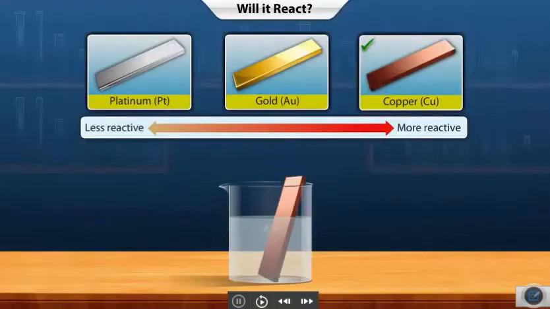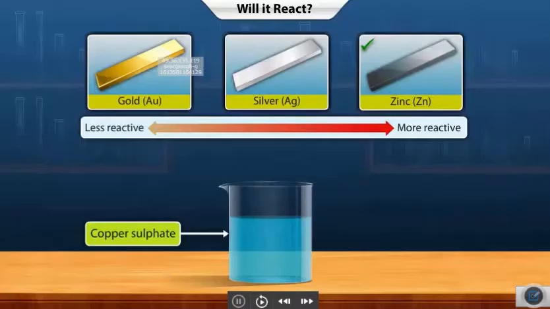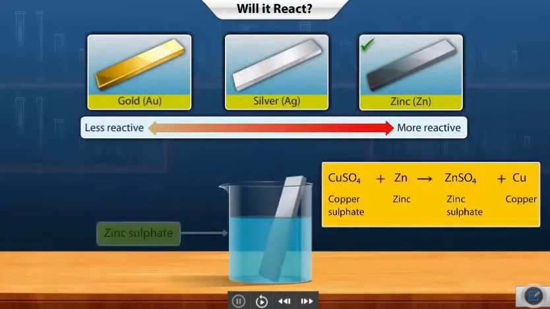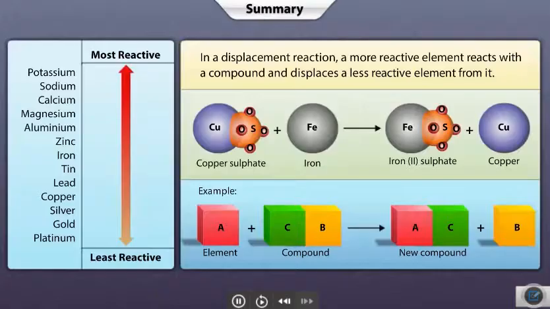Copper, being more reactive, displaces silver. Zinc, being more reactive, displaces copper easily. Let's summarize what we have learned about displacement reactions.